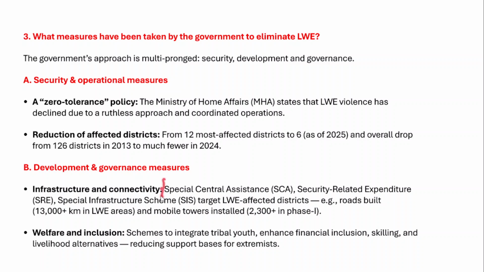By merging all these programs, the government has been constructing roads. Around 13,000 plus kilometers of roads have been constructed in the most affected LWE areas, and around 2,300 plus mobile towers have been installed so far.